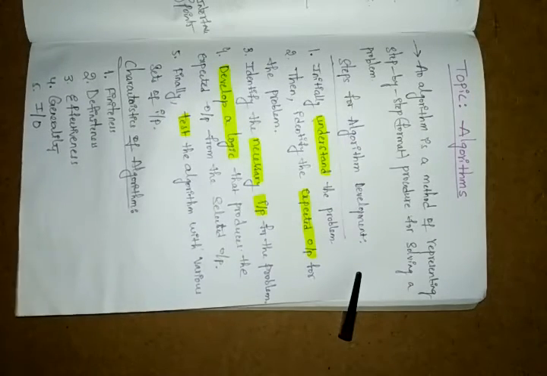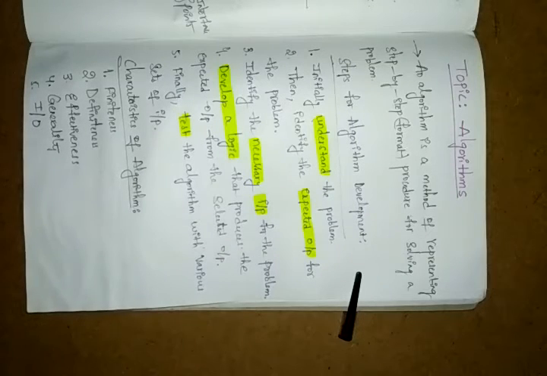Whatever steps you are writing, definitely they have a steps format. Without that, nothing is there. Nothing is there.